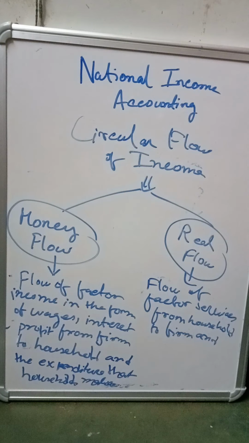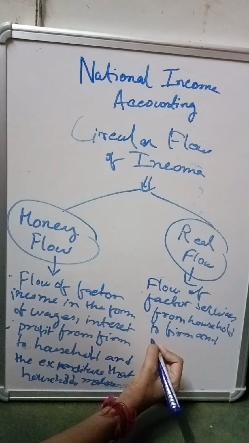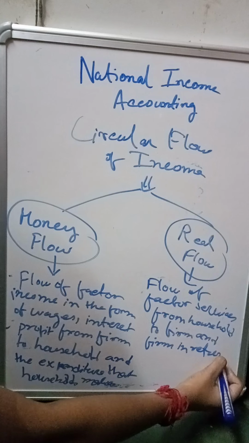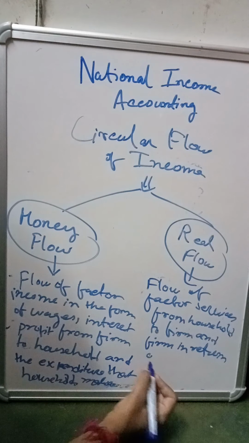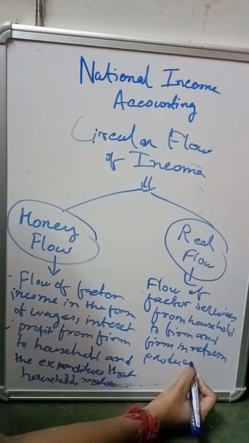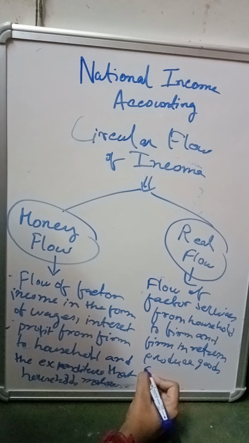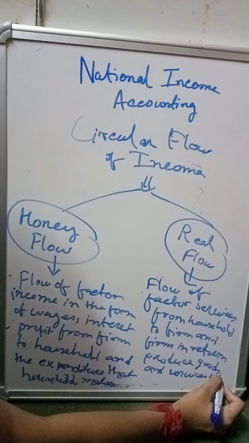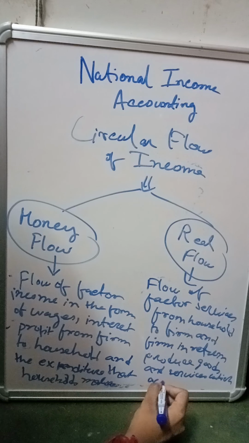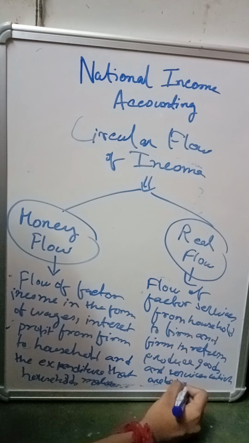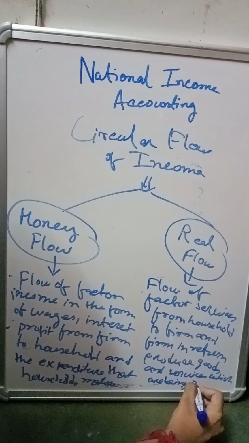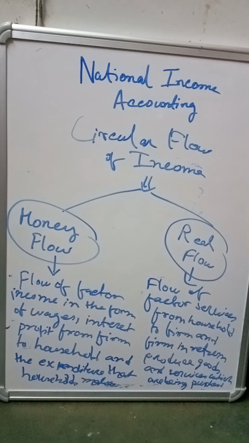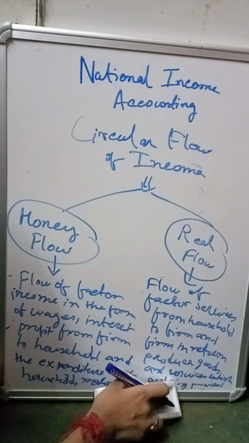And in return what does the firm do? The firm produces goods and services, which are being purchased, or we can say which are being used, by the household.